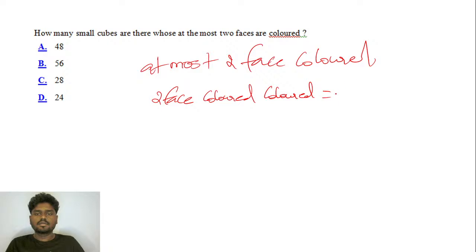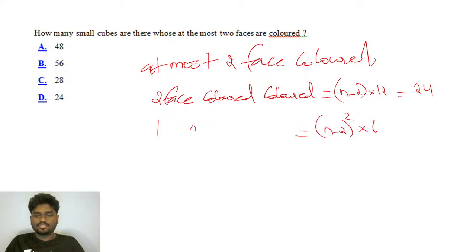Using the formula, it is (n minus 2) into 12, right? So n is 4, 4 minus 2 is 2, 2 into 12 is 24. And the number of cubes having only 1 face colored is (n minus 2) the whole square into 6. So 4 minus 2 is 2, 2 into 2 is 4, 4 into 6 is 24. We have 24.